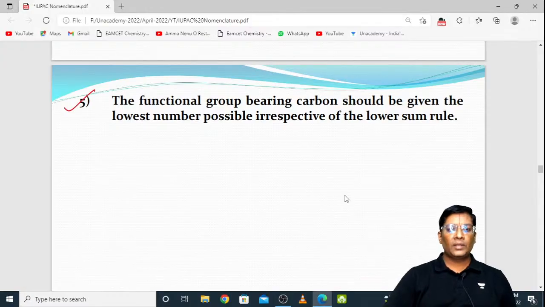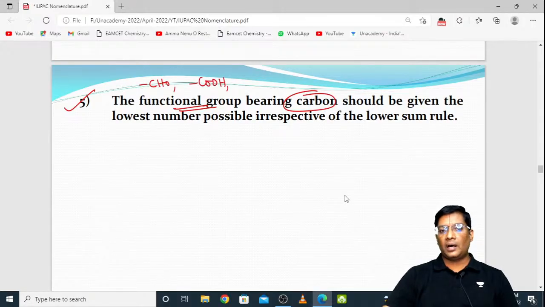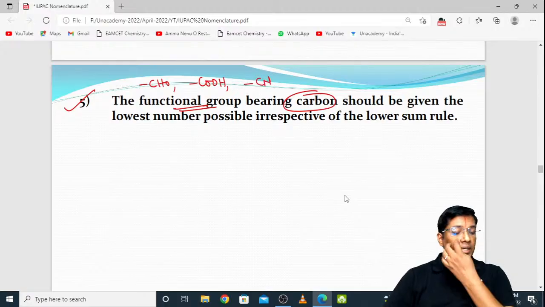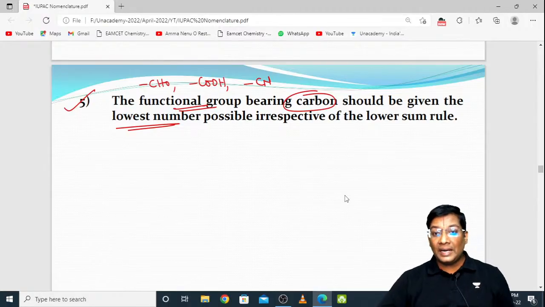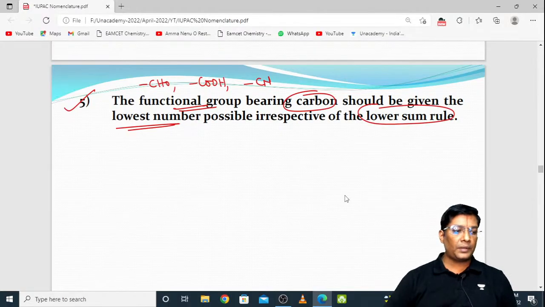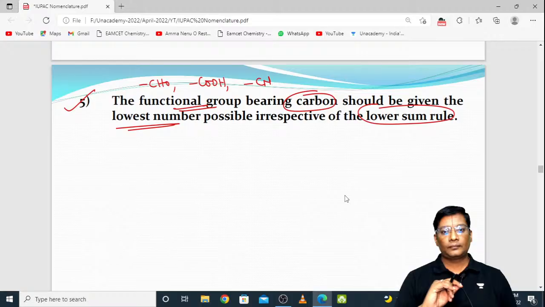Coming to the fifth rule. The fifth rule explains about the functional group bearing carbon. Suppose you take aldehyde, carboxylic acid or cyanide. If the functional group has any carbon, that carbon should be given the least number possible, irrespective of the lowest sum rule. That is most important. You need to follow this if the organic compound has any functional group containing carbon.